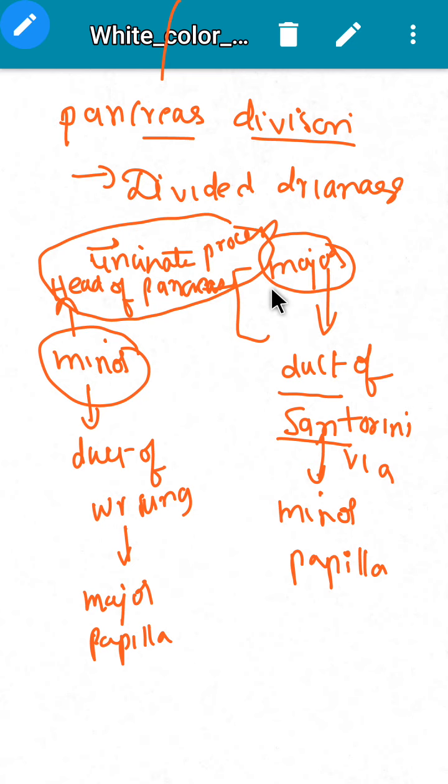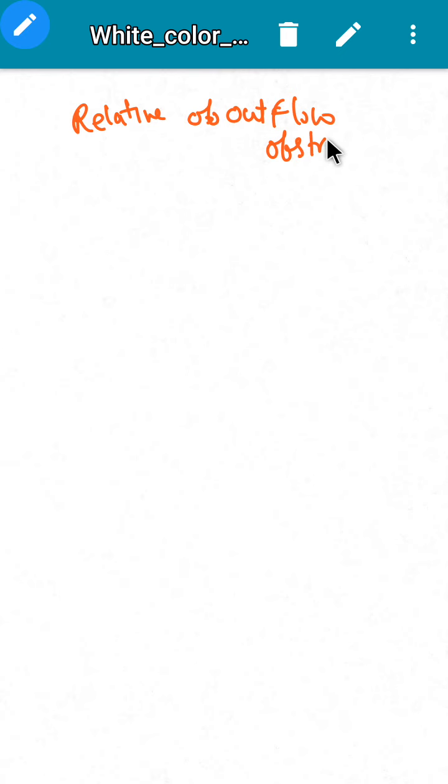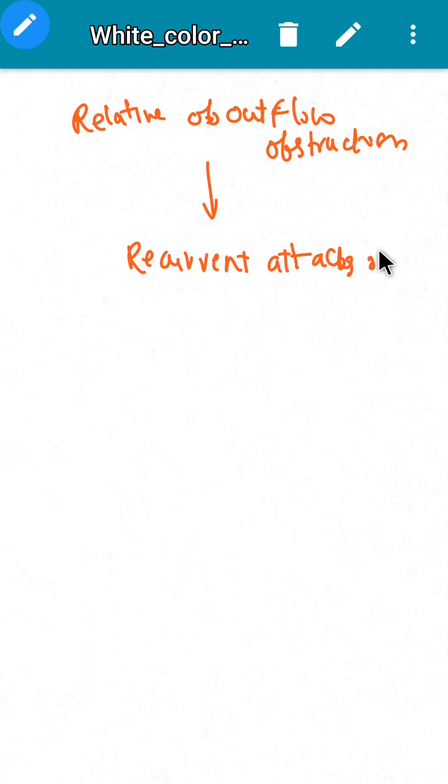Next, when there is relative outflow obstruction, this will be presented in the form of recurrent attacks of acute pancreatitis.